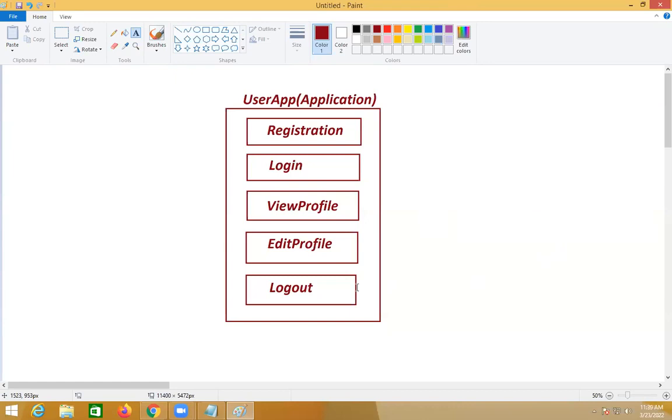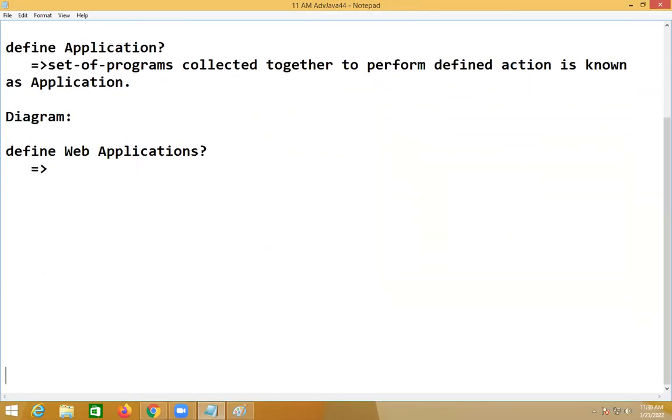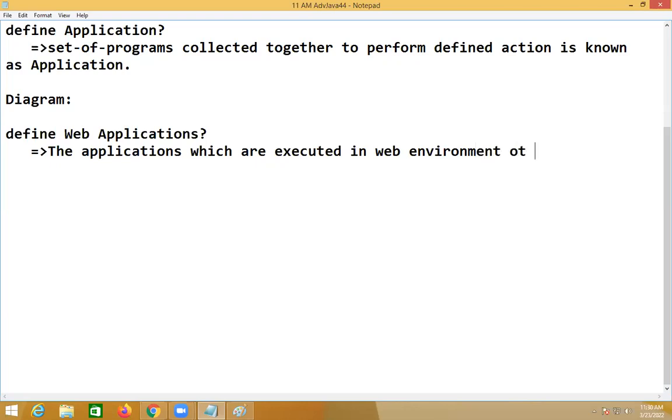For today, sir, what kind of application development is available in advanced Java? Define web application.